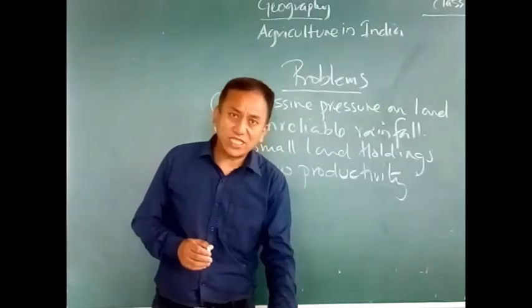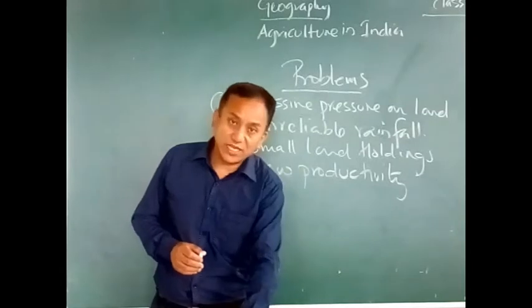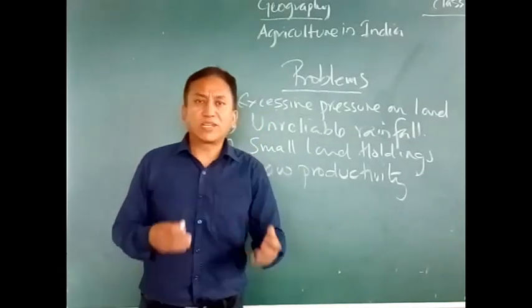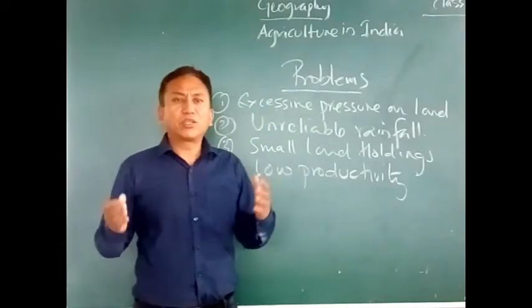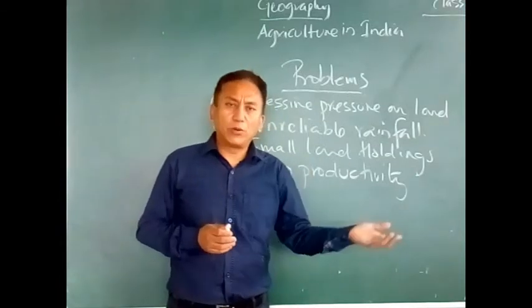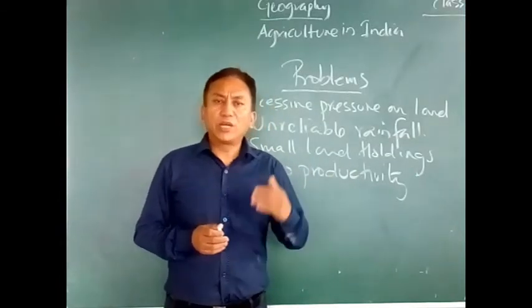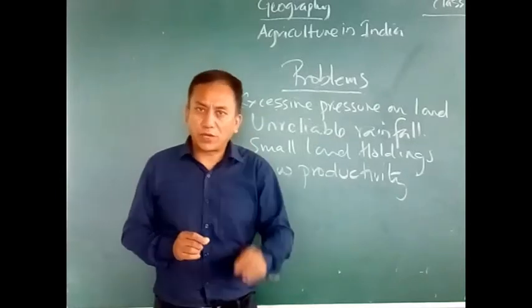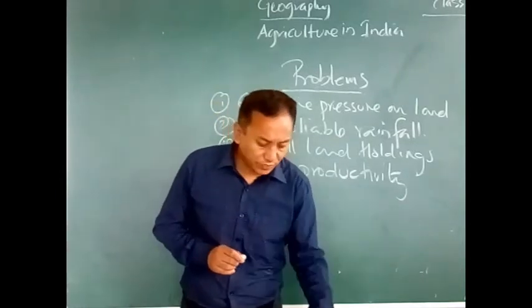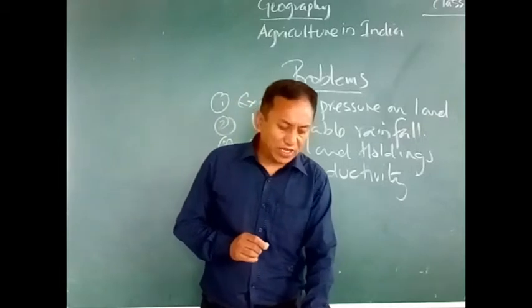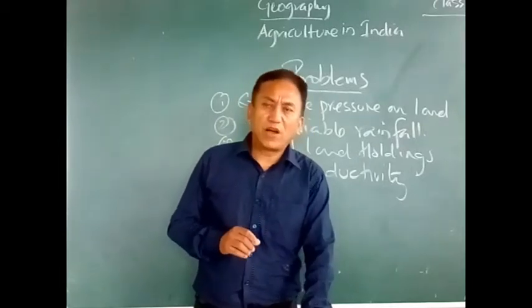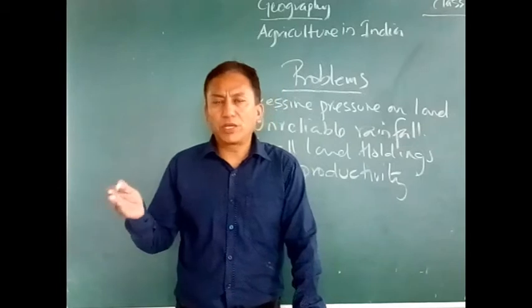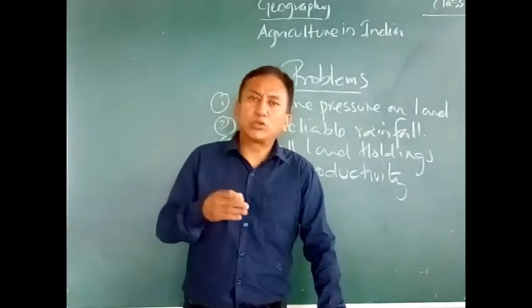Then poor techniques of production, same thing. Because of lack of income, because the farmers are not financially well off, they are unable to use better techniques in the field, whereby again the production becomes very less. Then lack of mechanized farming. Farmers do not use the modern methods of farming. They still stick to the traditional methods.